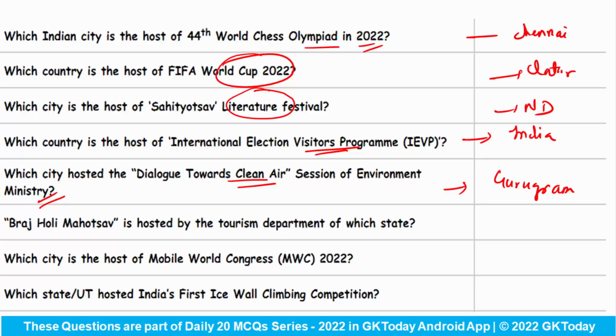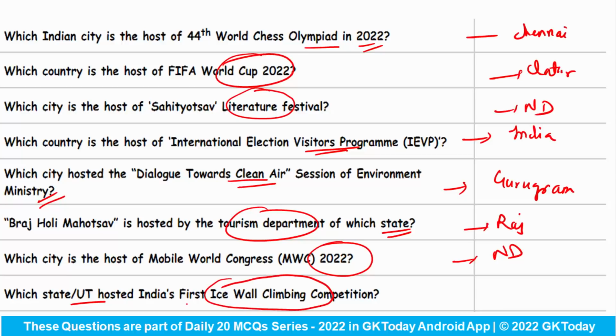Braj Holi Mahotsav is hosted by the Tourism Department of which particular state? Answer is Rajasthan. Now which city is the host of Mobile World Congress 2022? This is New Delhi. And which state or union territory hosted India's first ice wall climbing competition? This is Ladakh. This question is also important because it is the first such competition.